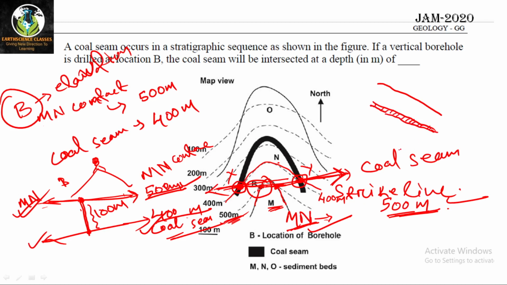Let's say this is 0 elevation, 0 meter. At this point, which is having 400 meter elevation, and if you move above, this is another 100 meters. So this is having 500 meter elevation.